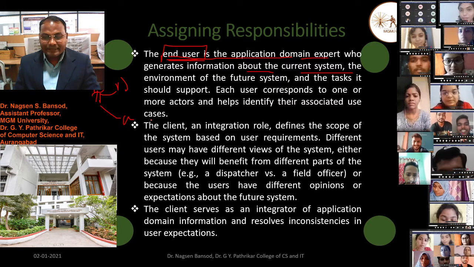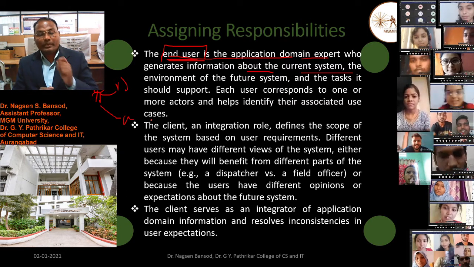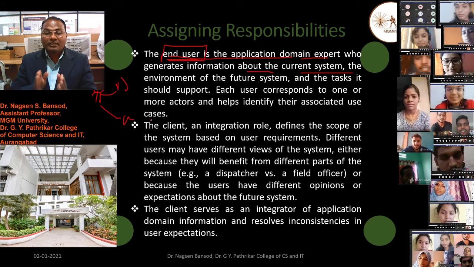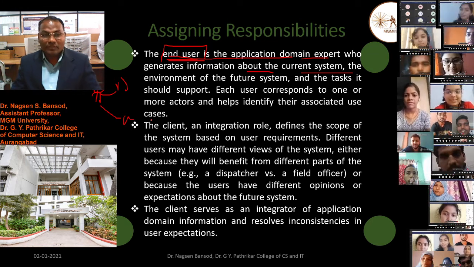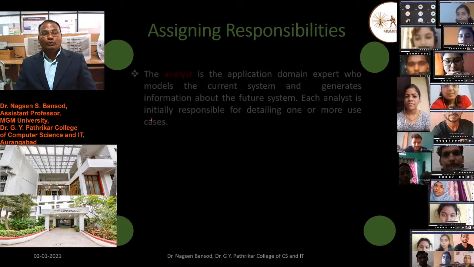The client serves as an integrator of application domain information and resolves the inconsistencies in the user expectations. We should know the roles.